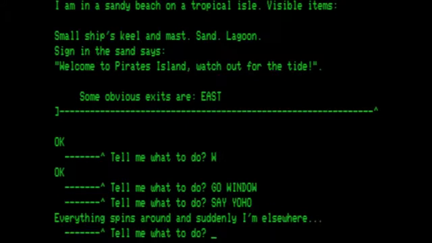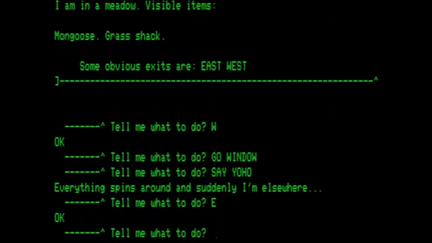I am on a sandy beach on a tropical isle. Visible items: small ship's keel and mast, sand, lagoon. Sign in sand says, Welcome to Pirate's Island. Watch for the tide. Some obvious exits are east. So we are going to go east. I am in a meadow. Visible items: mongoose, grass shack. Some obvious exits are east and west. Go ahead and enter the shack.